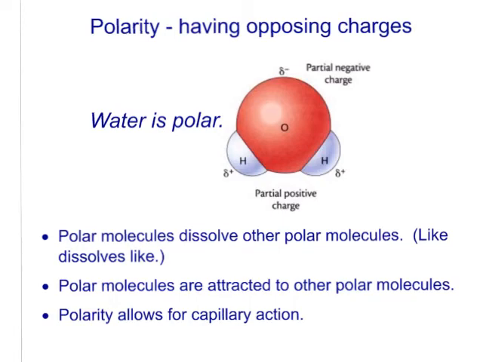First, let's talk about polarity. What is polarity? It just means having opposite charges. Two opposing things are polar. Water is a polar molecule, and that's because the oxygen in the water molecule tends to pull negative charge towards itself, and so it is partially negative. The hydrogens, on the other hand, are a little bit positive because the electrons are being pulled away from them. So water is polar because one side of the water molecule is slightly negative, and over on this side where the hydrogens are, it's slightly positive.